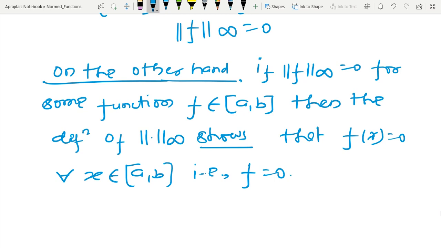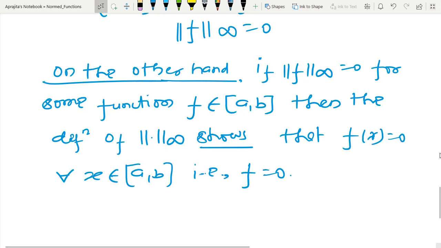So in this way we have verified the first property. And for the second property, if I scale the function by alpha, and I am defining pointwise scalar multiplication, then obviously after taking the norm the second property is also satisfied, so I am not going to check it. Now let us check the third property.